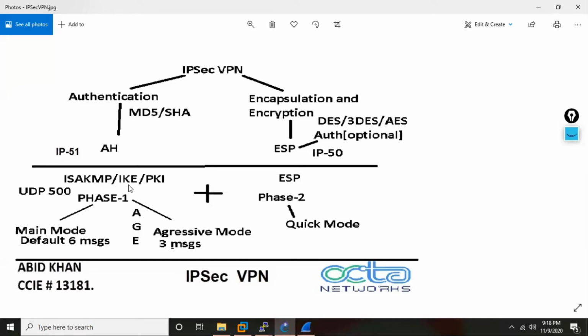So ISA came IKE. Another name for IKE is also called as what? PKI. Okay, it's not like PKI. PKI stands for what? Public key infrastructure. Internet key exchange.